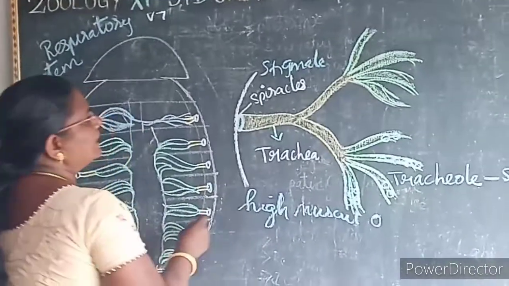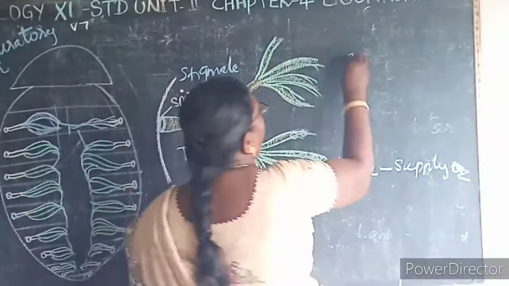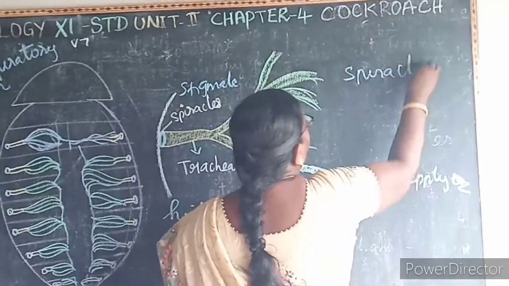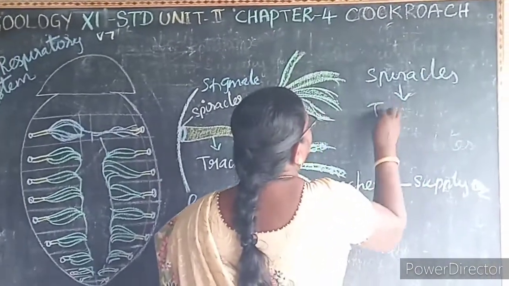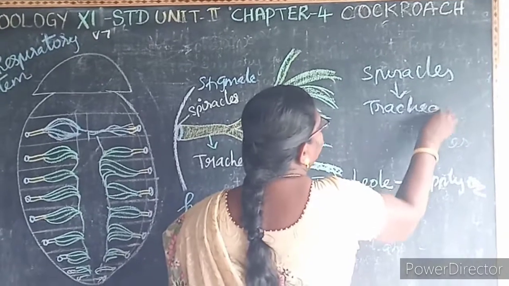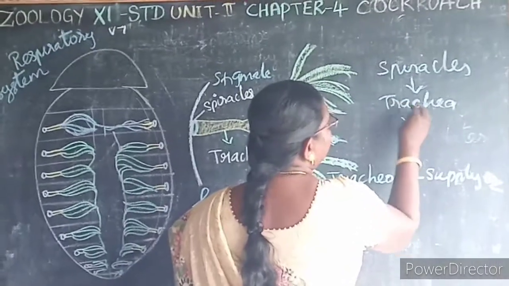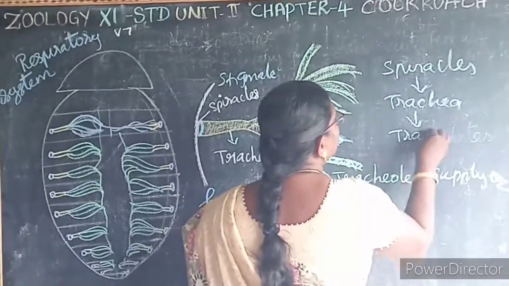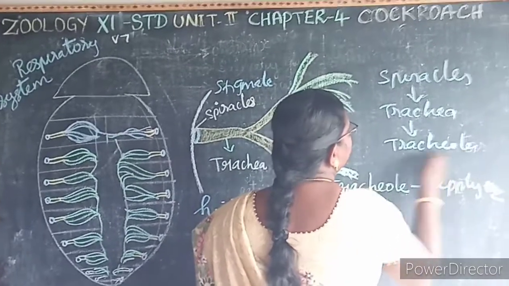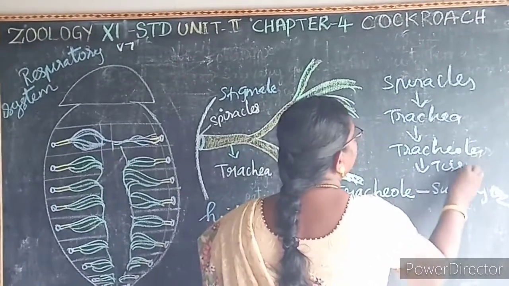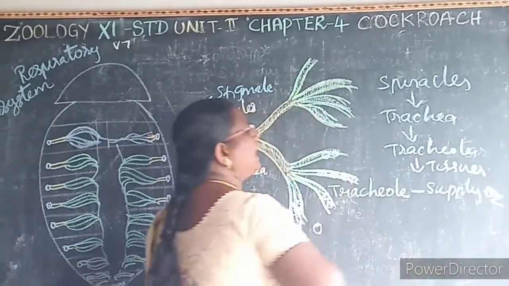Now we say the answer. It's very simple, no? The spiracles open into what? Into the branch tube, that is known as what? Trachea. The terminal branches of the trachea, that is known as what? Tracheoles. These tracheoles open into the tissues. It supplies oxygen to the entire body.